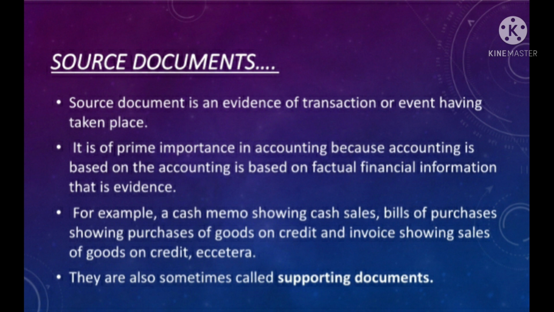Any document that is an evidence of a transaction or an event is known as a source document, based on which accounts are debited and credited with the transacted amount. For example, a cash memo showing cash sales, an invoice showing sales of goods on credit, bills of purchase showing purchases of goods on credit, a receipt made out by the receiver for cash received, etc. These are all source documents and are evidence in support of a transaction. They are also sometimes called supporting documents.